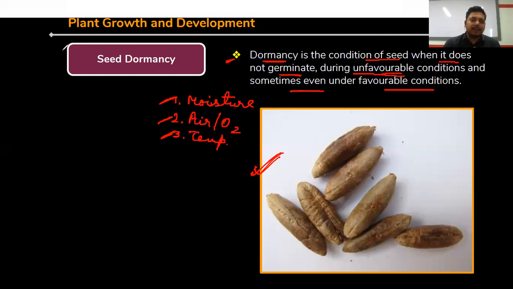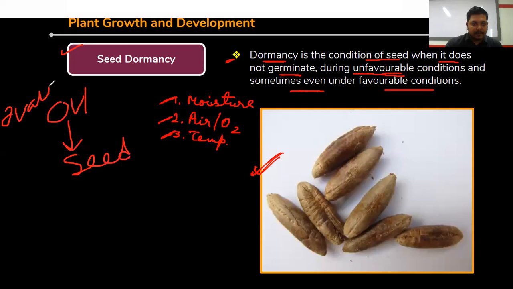So already you have learned about sexual reproduction in flowering plants, where you learned that after fertilization, the ovule is going to produce the seed, and the ovary is going to produce the fruit, right?